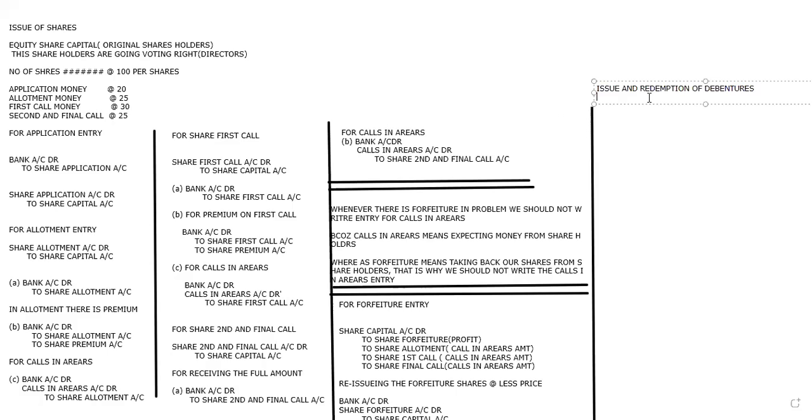But whatever I'm talking about, this issue and redemption of debentures, we are talking about a lump sum amount, at once a lump sum amount. So here, every issue I attach with a redemption. When I'm issuing debentures, my cash is coming in. So every time I issue debentures or shares, I get cash. So that's why the entry will be bank account debit to debentures account, always attached with some percentage.